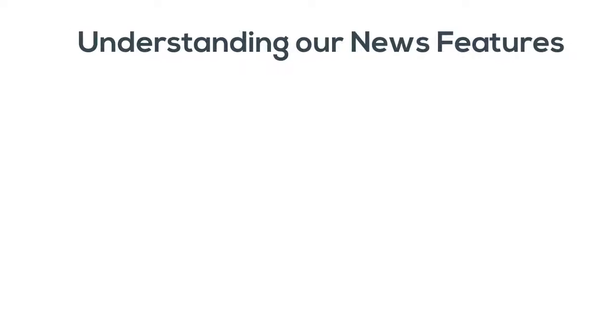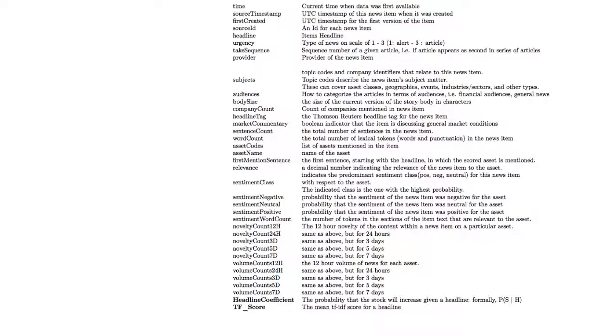Let's take a look at our news features. The bottom two, the headline coefficient and the TF score, are added features that supplement the news data already given by Kaggle. The headline coefficient is just a probability that the stock will increase given a headline, and the TF score is the mean TF-IDF score for a particular news headline.